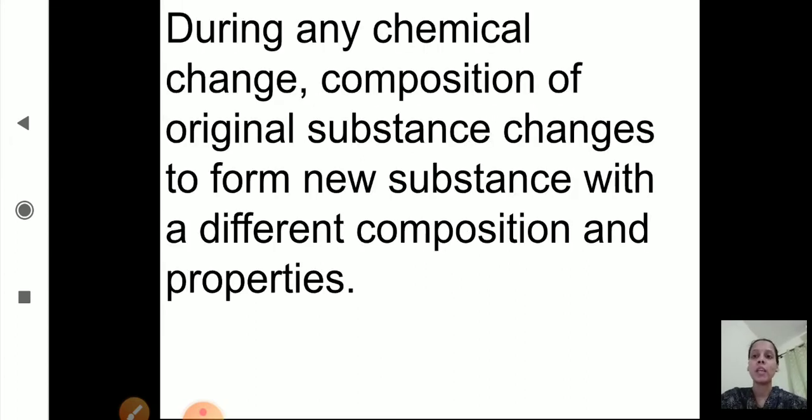During any chemical change, the composition of the original substance changes to form a new substance with a different composition and properties. So during any chemical change, the composition or the ingredients present in the original substance change to form a new substance with a different composition and properties. So that is chemical change.